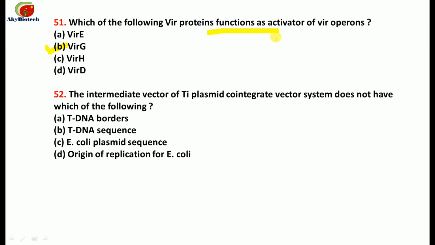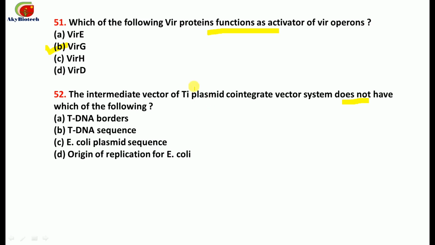Then question number 52. The intermediate vector of Ti plasmid co-integrate vector system does not have which of the following? So you have to pick up the option which is not included in this.